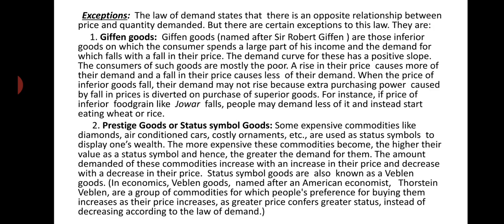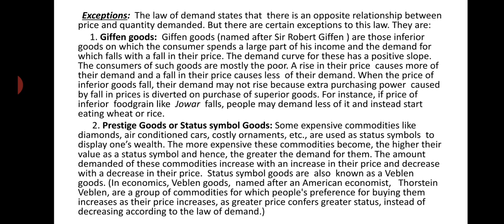So inferior goods are those goods whose demand falls with a fall in their price, because when their price falls, people will prefer to purchase more of superior goods, more of normal goods, instead of inferior goods. Inferior goods are generally used by inferior people, or you can say the poor mass, and mostly they use inferior goods because they are poor.